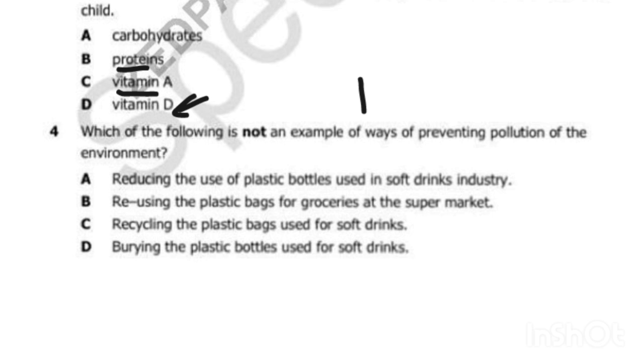Which of the following is not an example of ways of preventing pollution of the environment? Remember, the question is which is not an example of ways of preventing pollution. A is reducing the use of plastic bottles used in the soft drinks industry. Reducing the use of plastic bottles is a way of reducing or preventing pollution.